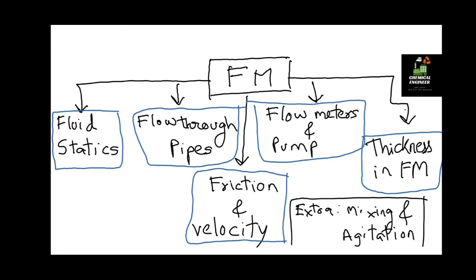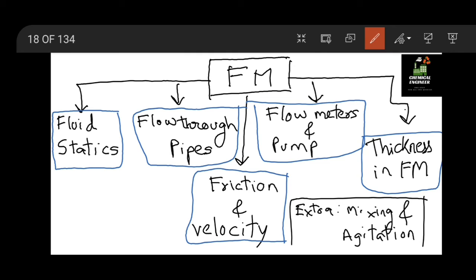So fluid mechanics is divided into different branches. In general we have fluid statics and fluid dynamics, and in addition to fluid statics and dynamics we have flow meters and pumps.